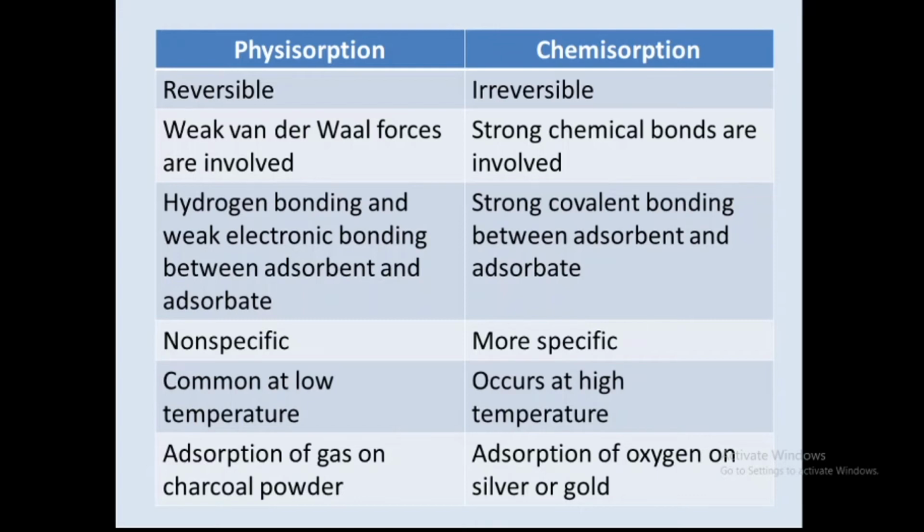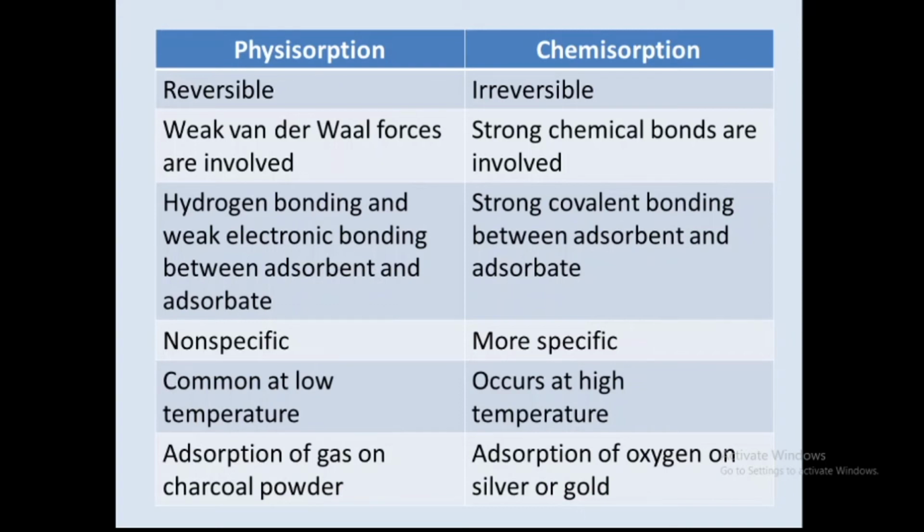The most important thing, why is physical adsorption a reversible process? Because weak van der Waals forces are involved between the adsorbent and adsorbate, and due to this weak van der Waals interaction, it is a reversible process. That is, the interaction between the adsorbent and adsorbate is weak, so the adsorbate may detach or desorb from the surface of adsorbent.